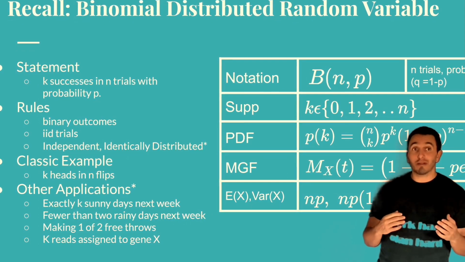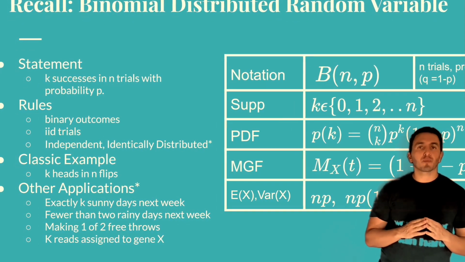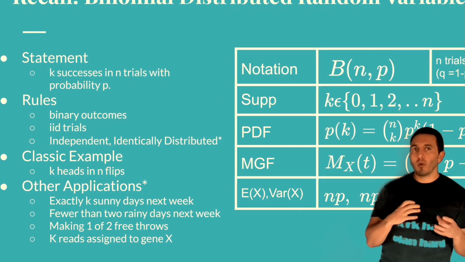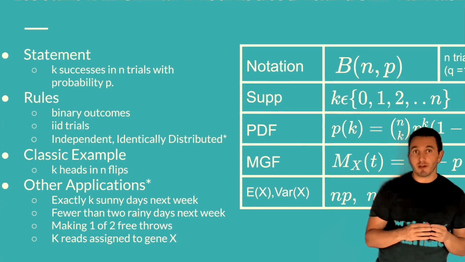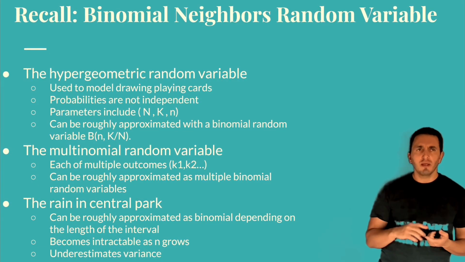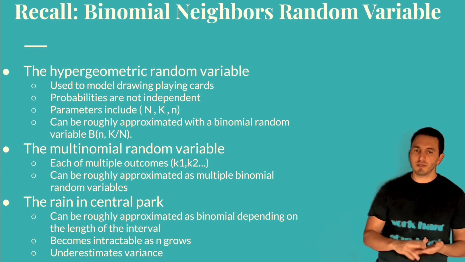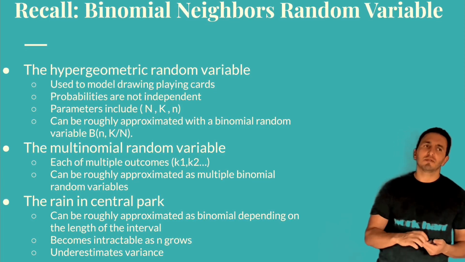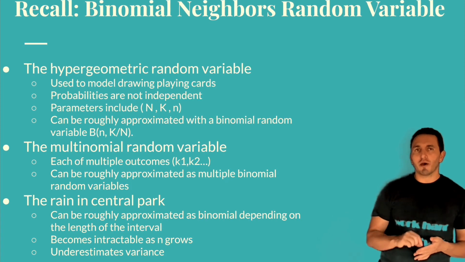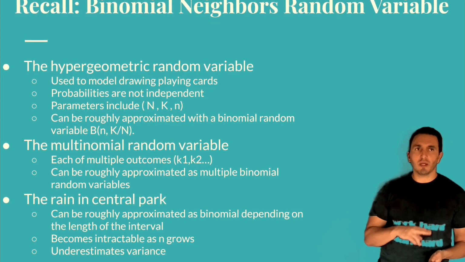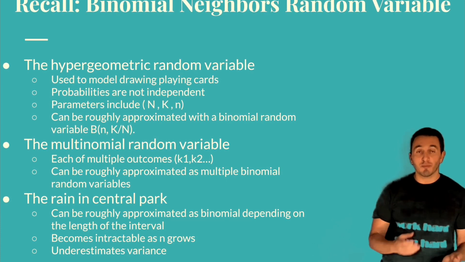Let's recall from our last lecture. We learned about modeling events that aren't quite binomial with the binomial random variable. Those events were the hypergeometric distribution and the multinomial distribution. We also used the binomial to model the amount of rain occurring over a 3-day, 1 week, 1 month, and 1 year interval in Central Park.